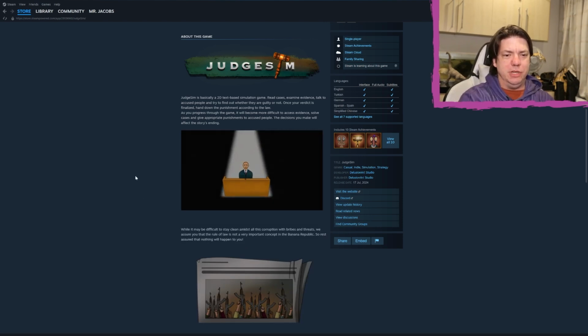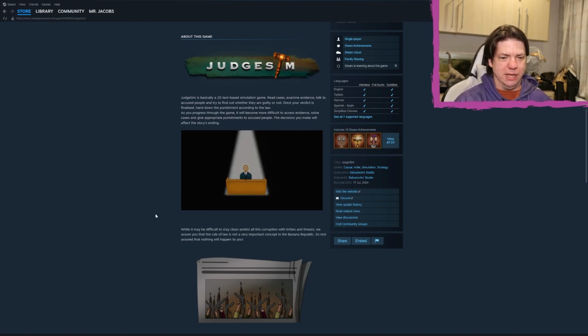JudgeSim is basically a 2D text-based simulation game. Read cases, examine evidence, talk to accused people, and try to find out whether they are guilty or not. Once your verdict is finalized, hand out the punishment according to the law. As you progress through the game, it will become more difficult to access evidence, solve cases, and give appropriate punishments to accused people. The decisions you make will affect the story's ending.